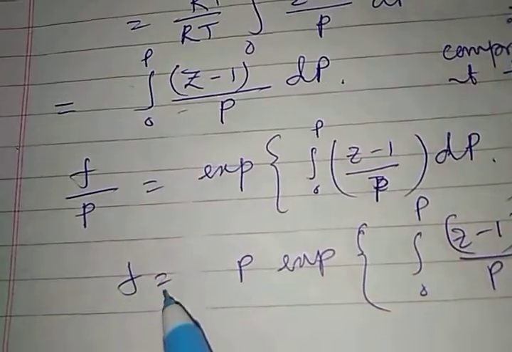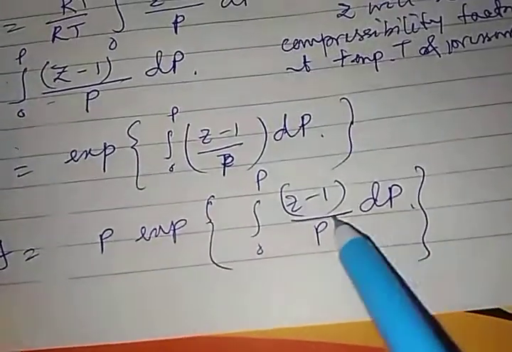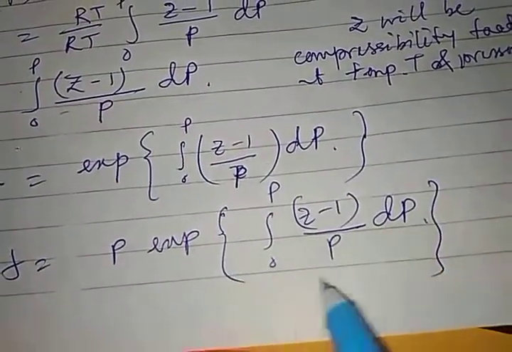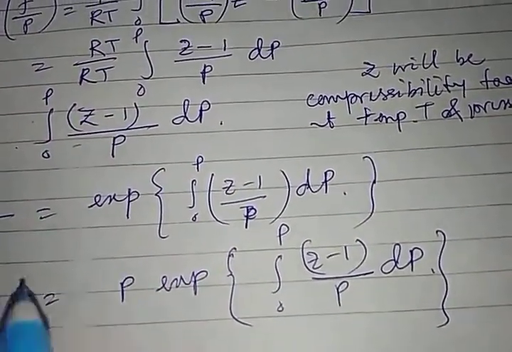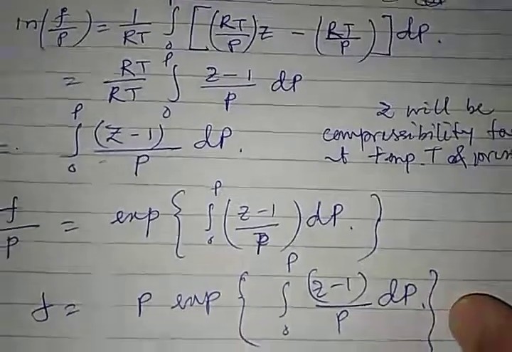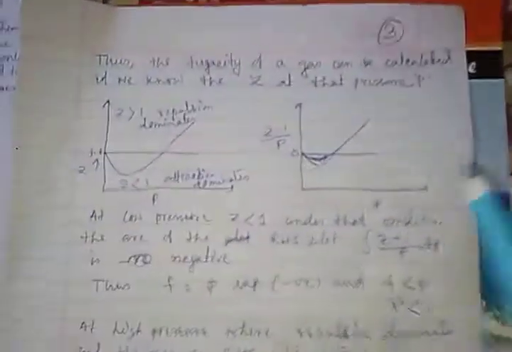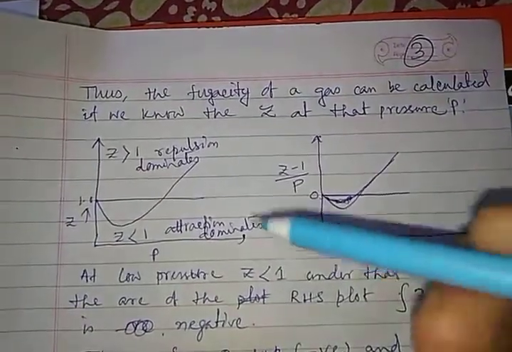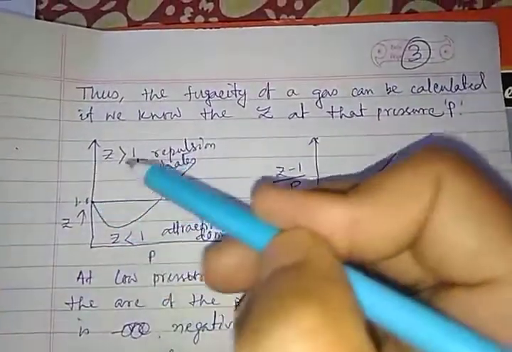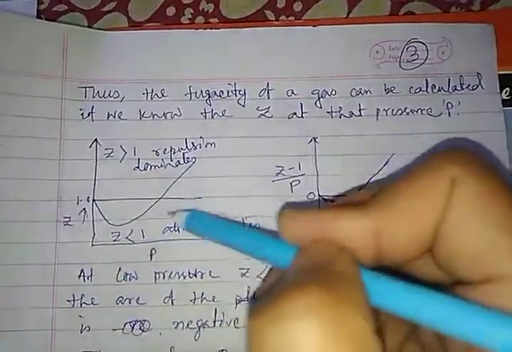Now this F equals P into exponential of this. If I can know this integral term, then I get the fugacity value for a given pressure. Now we have seen in our gaseous state chapter that Z of a real gas can change in different ways.